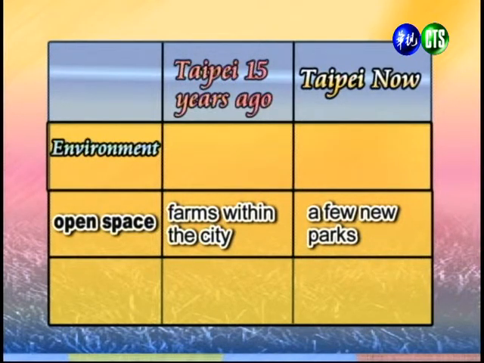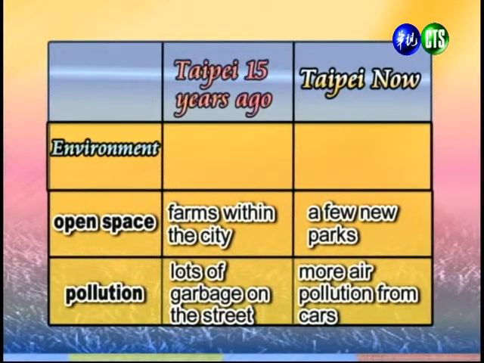And if we make a comparison between the past and the present, in the past there used to be little farms within the city, and now these farms are all gone, and maybe we have some new parks, but otherwise it's mostly just buildings in Taipei. 好，我们会发现呢，在过去15年前，到处呢都是农田哦，但现在呢，这些农田都已经消失了哦，只剩下零零星星的一些公园。Right, and let's talk about pollution now.